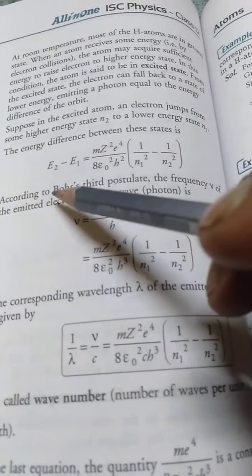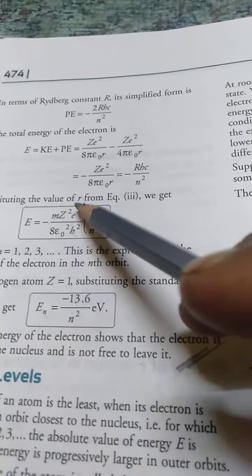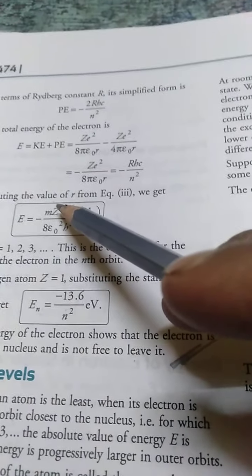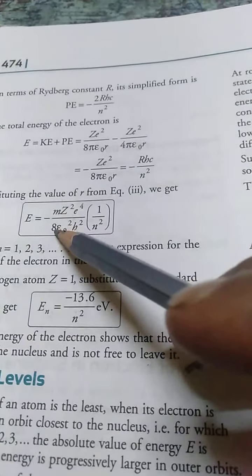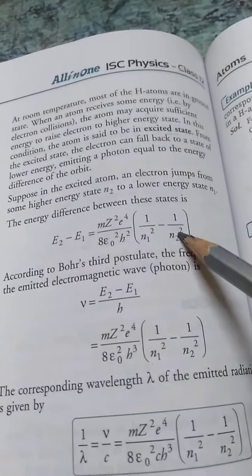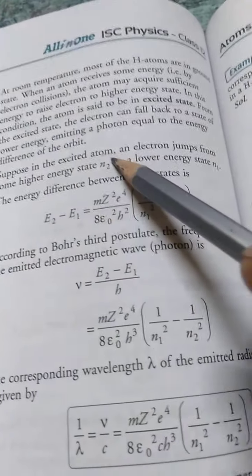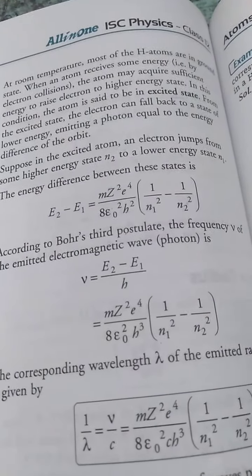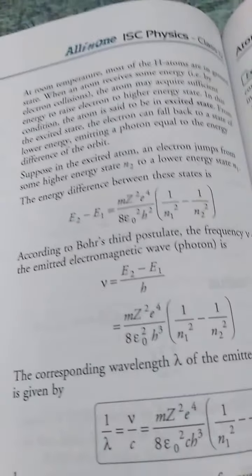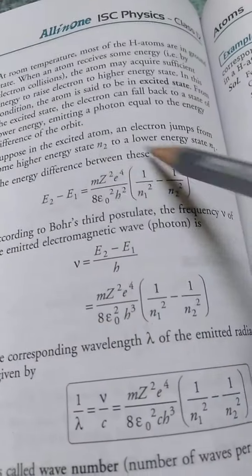Now, how much is the extra energy? Let us see. We have seen that for any hydrogen-like atom, for any single electron system like hydrogen or helium plus, lithium 2 plus, the energy is given by this formula. Now suppose the electron jumps from N2 to N1. Suppose in an excited atom, the electron jumps from some higher energy level N2 to a lower one, N1. In that case, the energy difference is given by this formula.